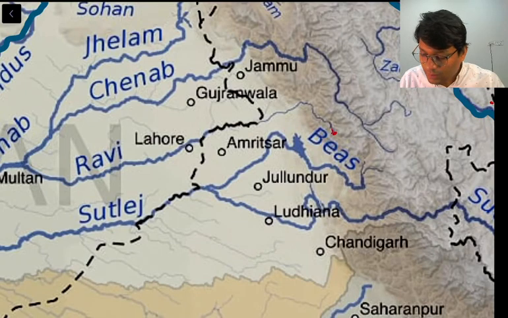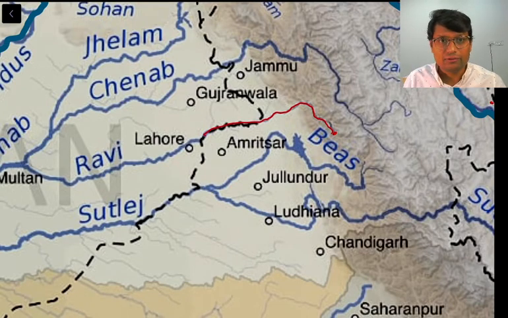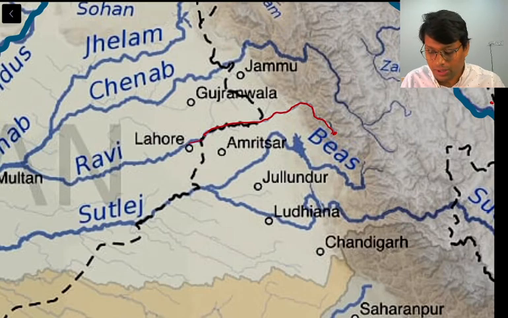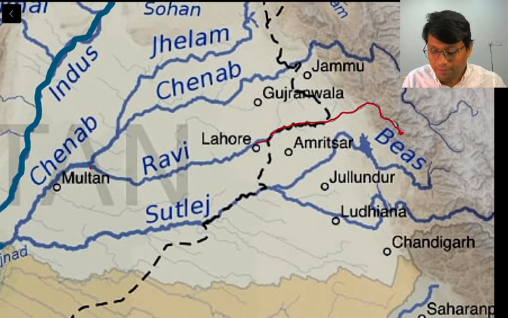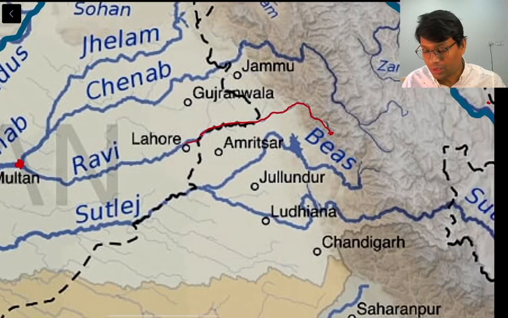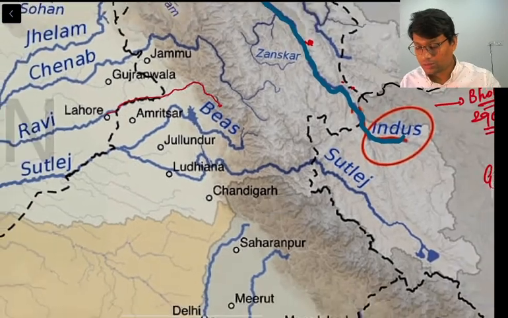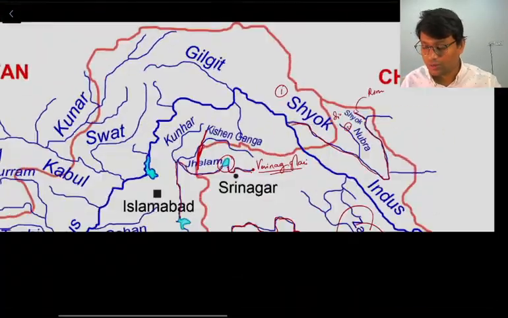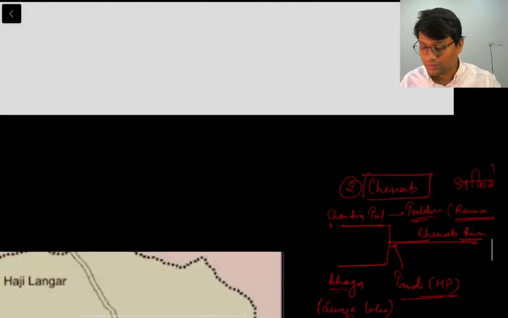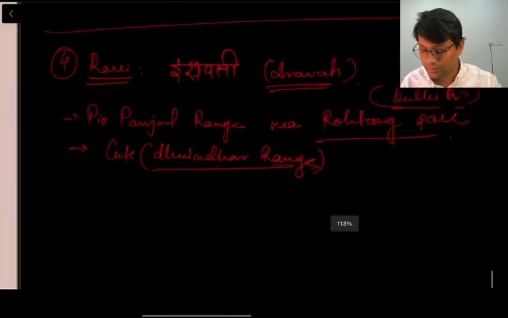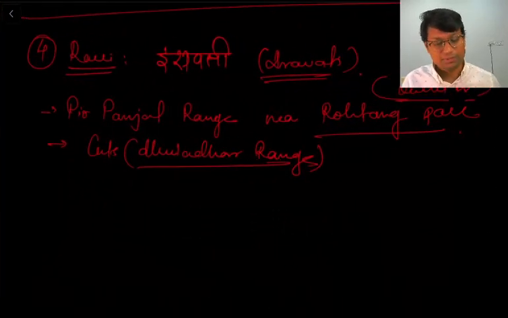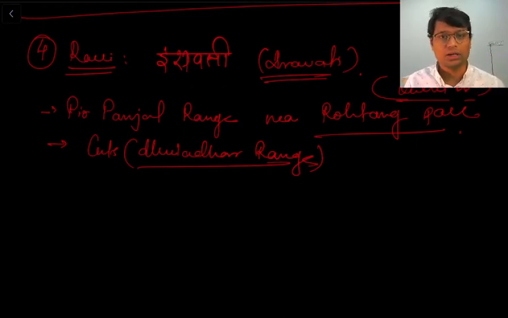Now it flows like this in Jammu, and then it forms the border between India and Pakistan, and finally it goes into Pakistan and meets river Chenab near Multan, not at Multan. Now there are a couple of things with Ravi river. We will see that. As we have seen, it originates in the Pir Panjal range and it cuts the Dhauladhar range as well.